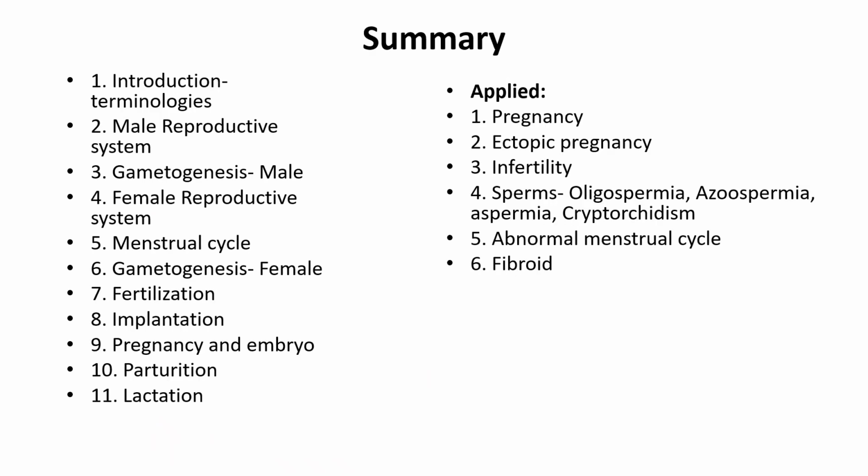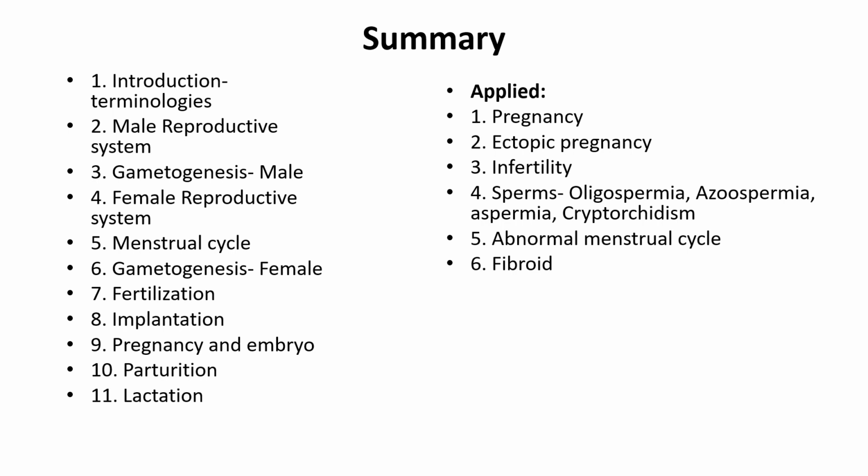So to summarize, there are a few terminologies. The male reproductive system has organs like the testes and all accessory glands and ducts. Then gametogenesis in the male, that is spermatogenesis. Then the female reproductive system, like the ovary and other accessory glands and ducts. Then the menstrual cycle, and gametogenesis in the female, that is oogenesis. Then fertilization of sperm and ovum forms the zygote. Then it gets implanted into the uterus. Then pregnancy continues, and after completion of the development of the fetus, there is parturition and then lactation, which supplies nutrition to the baby.